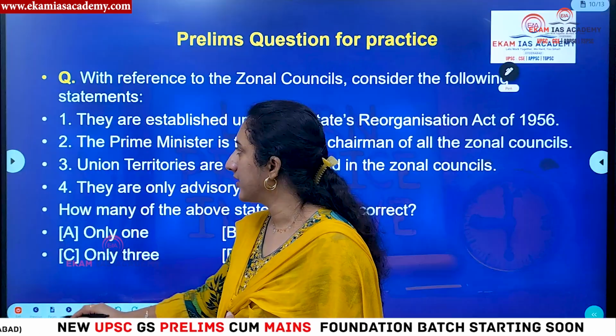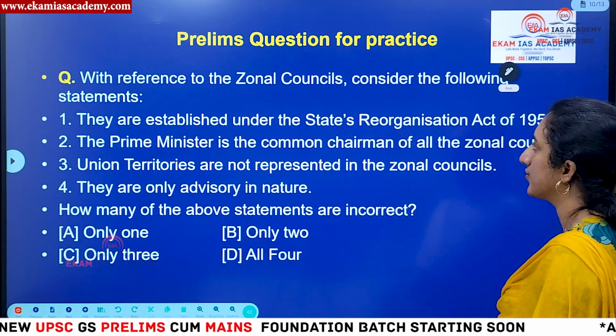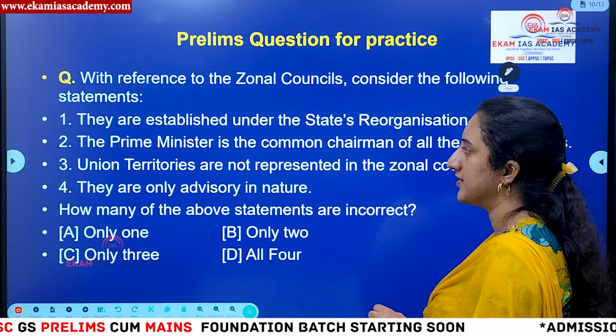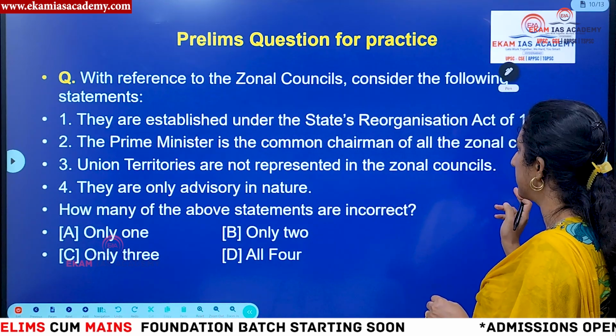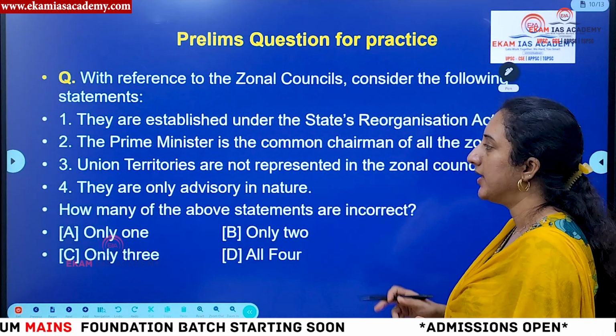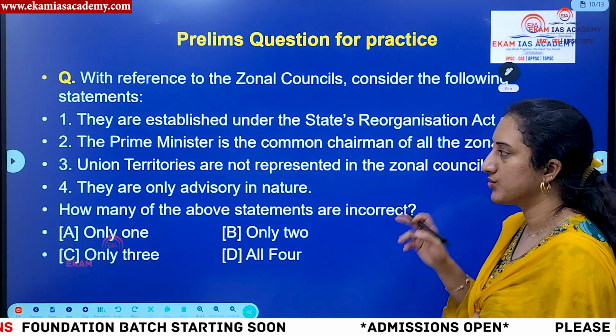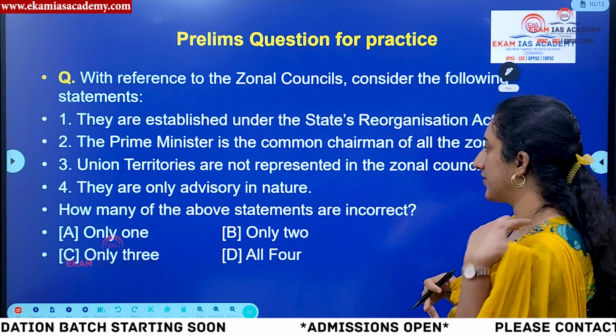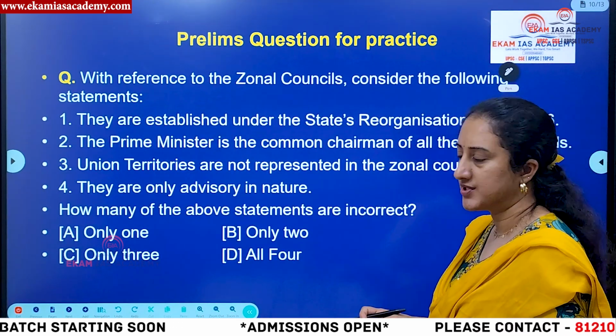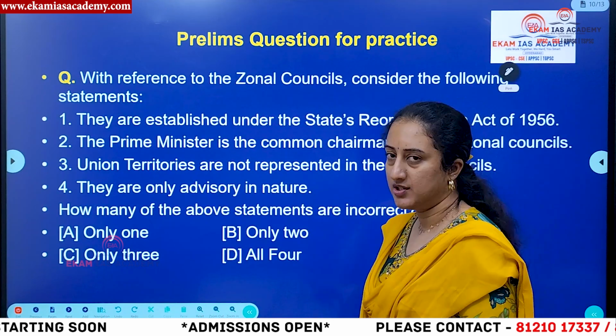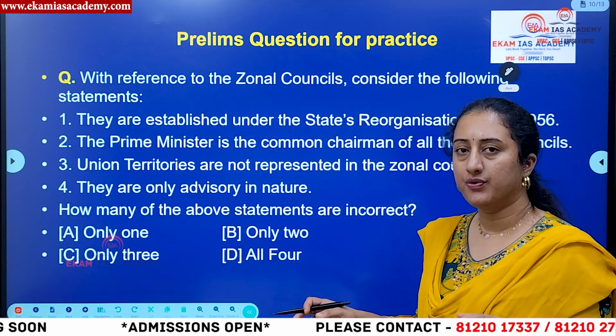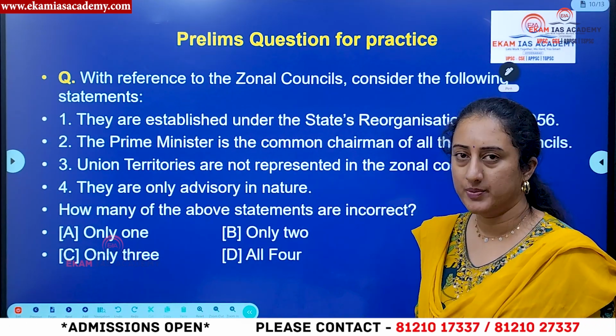Then let us see the practice question for the day. With reference to zonal councils, consider the following statements. First, they are established under the States Reorganization Act of 1956. Second, the Prime Minister is a common chairman of all the zonal councils. Third, union territories are not represented in the zonal councils. Fourth, they are only advisory in nature. Among these, what do you feel is the correct option? Try to put your answer in the comment section.